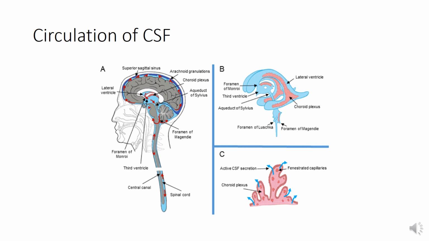So CSF is produced in the lateral ventricles, in the third ventricle and in the fourth ventricle by a structure known as choroid plexus. This choroid plexus consists of ependymal cells.